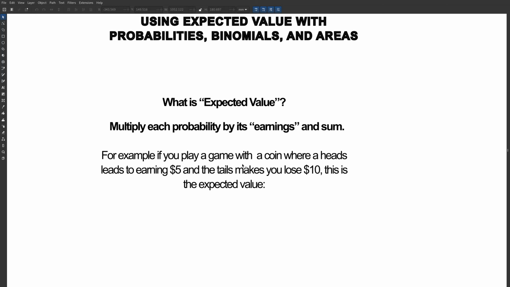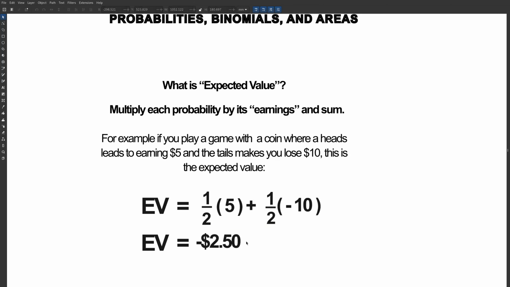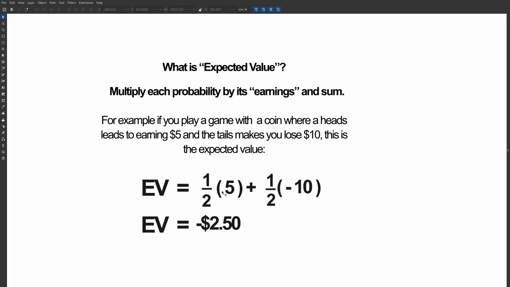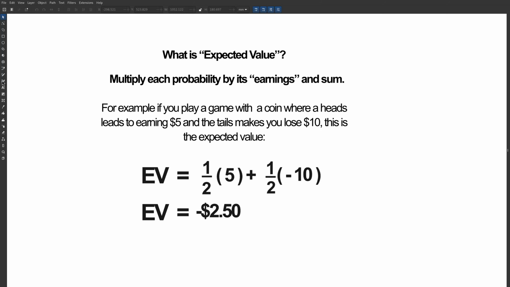So let's take this example. If you have a game where heads leads to earning $5 and tails makes you lose $10, this is how you do expected value. Since earning $5 has a 1/2 chance, it's probability times earnings, 1/2 times 5. But here we add the -10 times 1/2. In total, we lose $2.50 usually. So we can tell right off the bat, this game is an unfair game. We're going to be expecting to lose money.